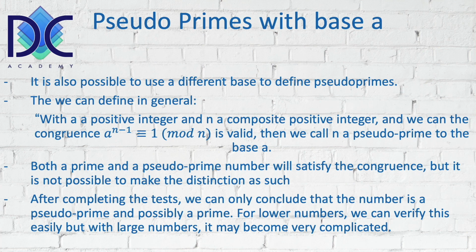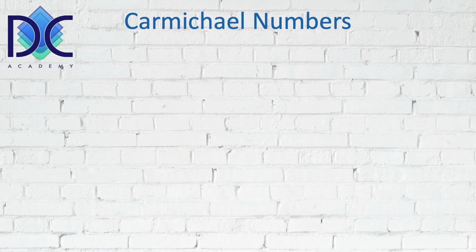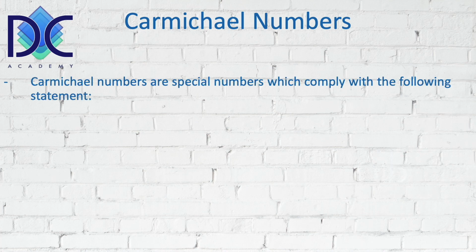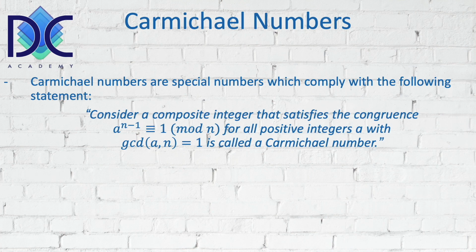become very complicated. We also have some other special numbers, and we call them the Carmichael numbers. The Carmichael numbers are special numbers which comply with the following statement.